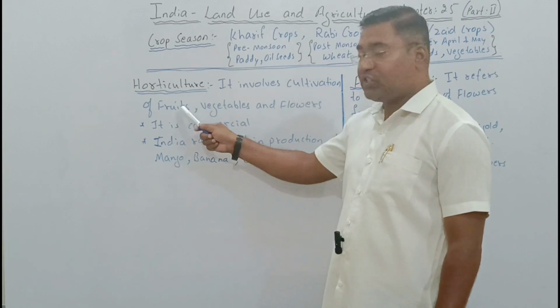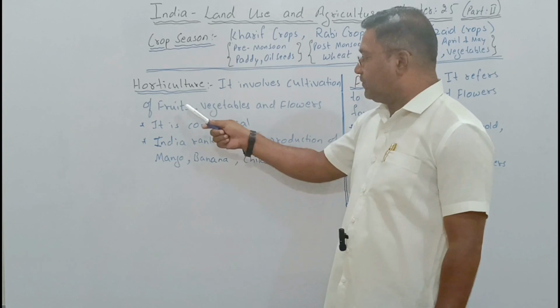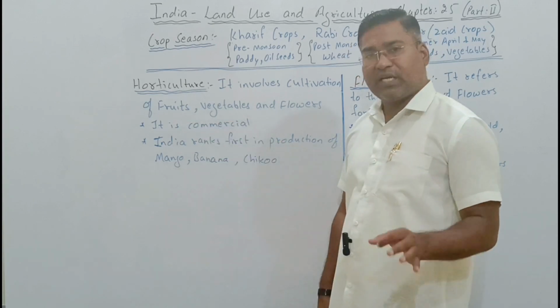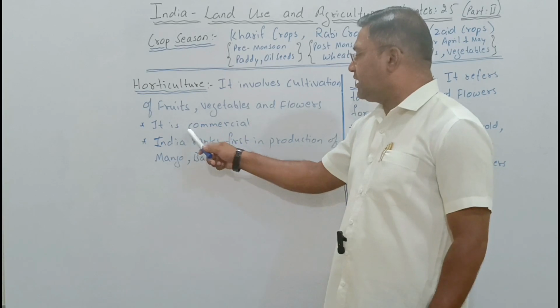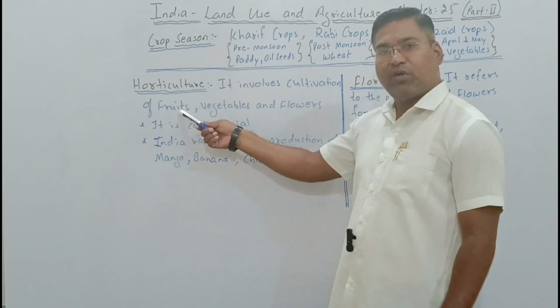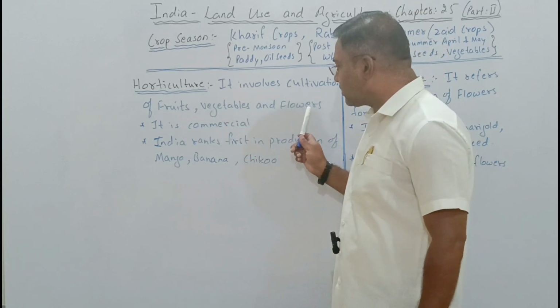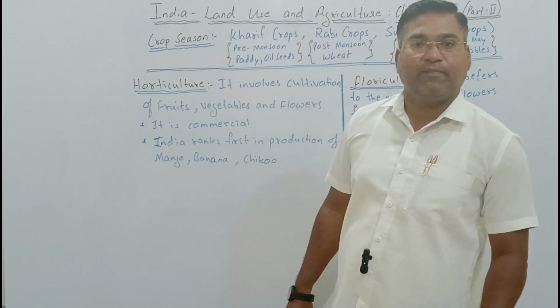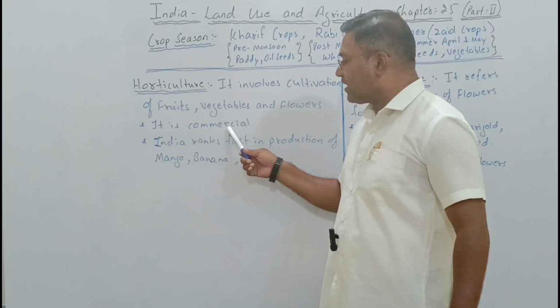Fruits are very essential, vegetables are very essential, flowers are also essential. These three show that horticulture is most needed, and it is a commercial crop. Why commercial? Because fruits are produced for sale, vegetables are produced for sale, flowers are also sold. So this is the reason it is said to be commercial.